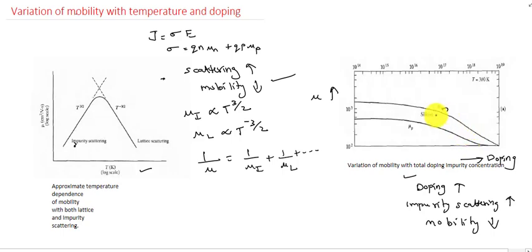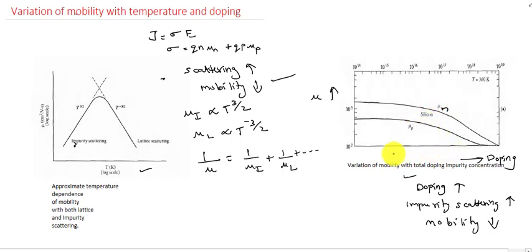This is for the silicon semiconductor, and the mobility of electrons and the mobility of holes is plotted. Always the mobility of electrons will be greater than the mobility of holes, which we have already discussed in the previous lecture. That is due to the effective mass concept of electrons and holes. And since the position of a hole is closer to the nucleus than that of electrons, the mobility of electrons is always greater than the mobility of holes.